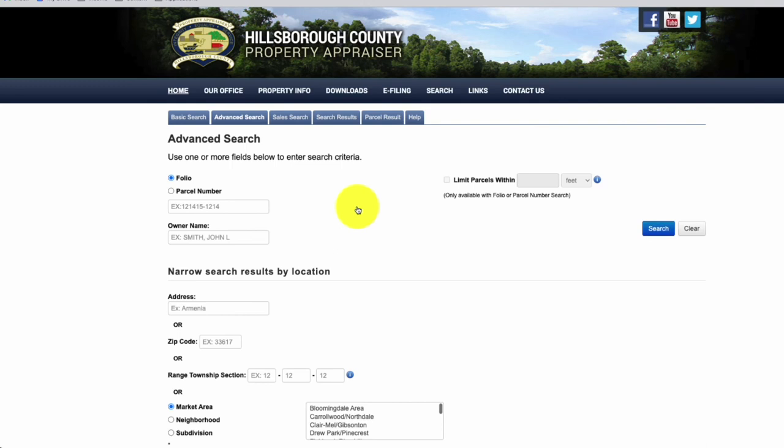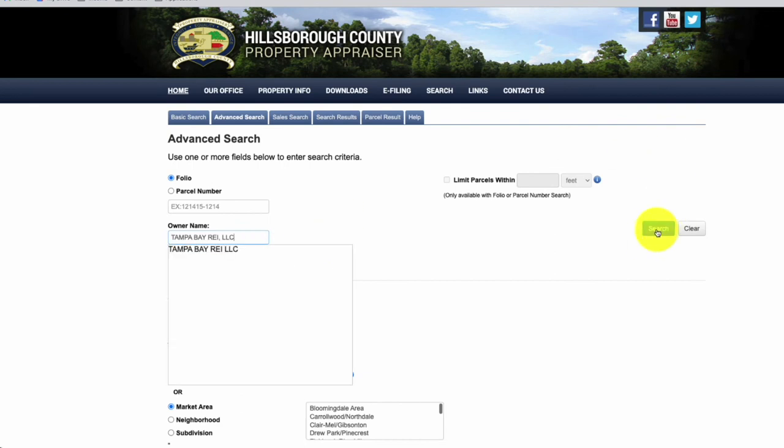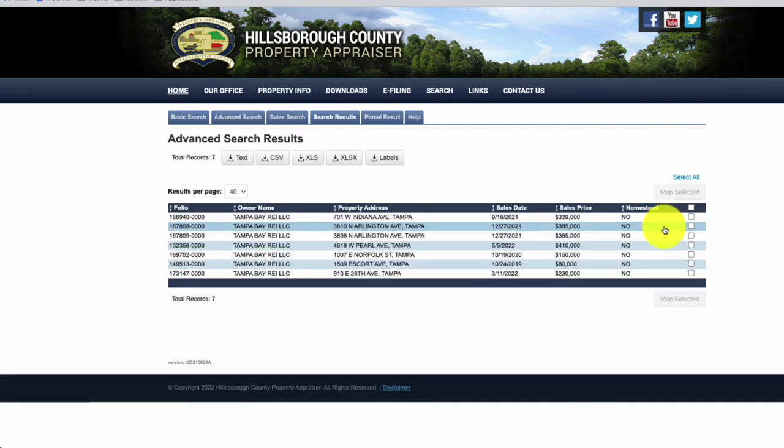Additionally, if we're interested to see what volume this company is doing in flips, we could do so in the advanced search. If we type in the company name, we could look them up under owner and hit search. Here we could see that this company has had a series of properties that they've bought and likely sold as flips. This allows us to get more context before we call the company owner. We could let them know we're aware of which properties they've recently flipped, what properties we have recently sold within the same area, and how we could be a benefit to partner with going forward.